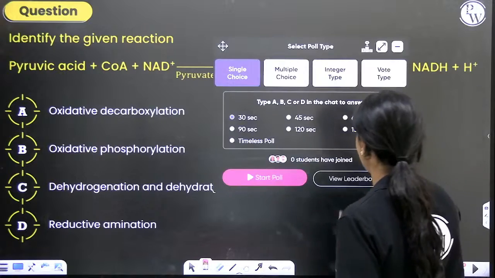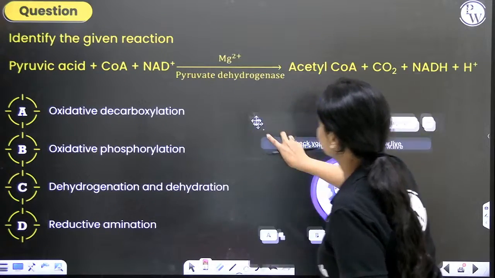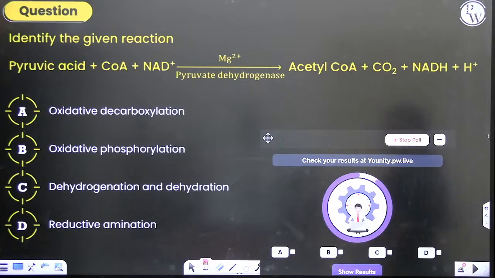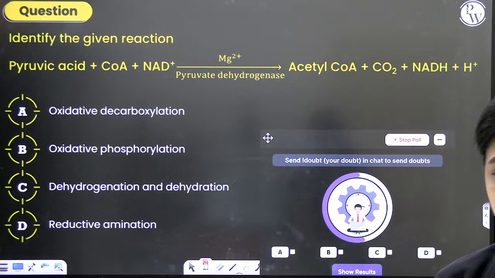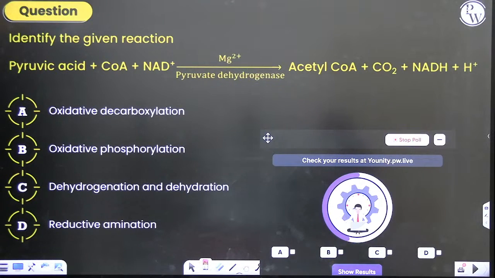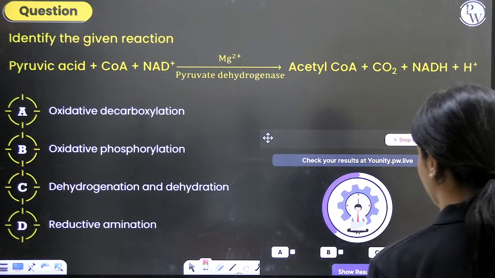Next question. Identify the given reaction. It's starting with pyruvic acid. In the process, acetyl-CoA is produced as a product and also carbon dioxide is released. Decarboxylation is happening. Oxidation is happening. What is it called?